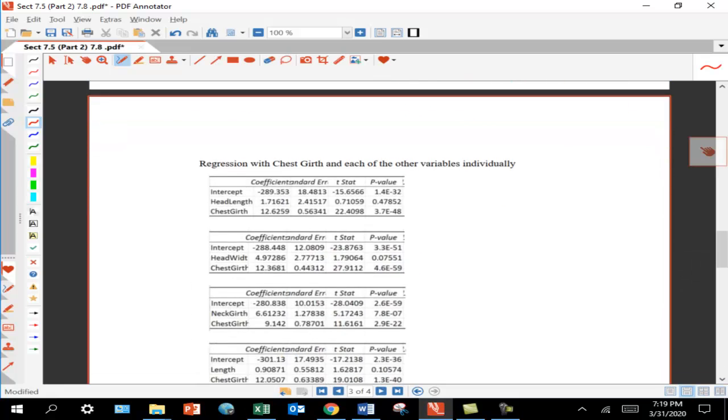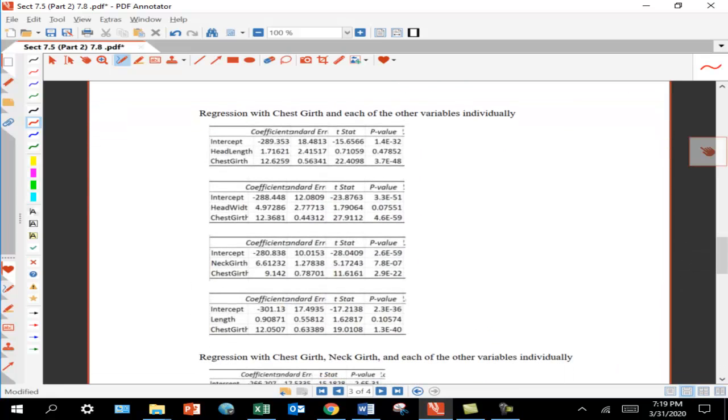So then I say, well, should I add another variable? And so similarly, I go through and I'll always keep chest girth included, but now I'll take each of the other predictors, there are 4 other ones, and I'll do regression on each of those paired with chest girth. And so now I'm going to keep chest girth, but I'm interested in knowing which of the other 4, if any, I should put in.